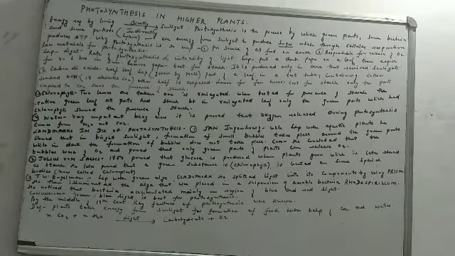This was a simple equation which was made in the early 19th century for photosynthesis, which says nCO2 plus nH2O. That means on the left hand side the reactants are nCO2, a certain number of carbon dioxide molecules, and a certain number of water molecules in the presence of light. On the right side, it is written carbohydrates plus oxygen. So these are the 2 things which are produced after photosynthesis.